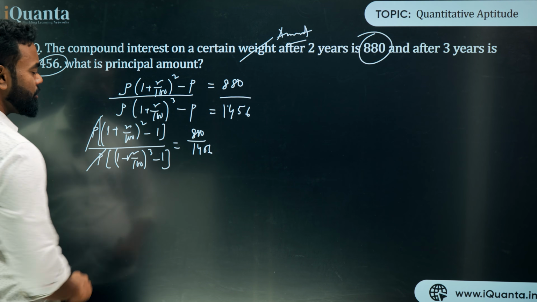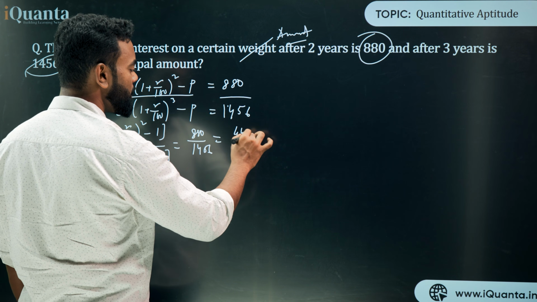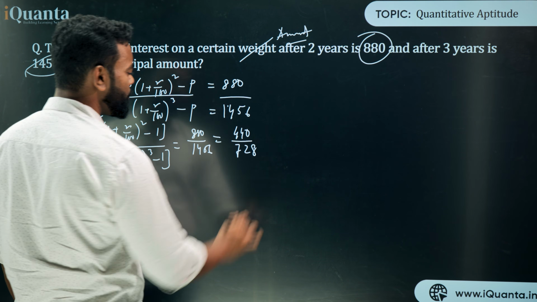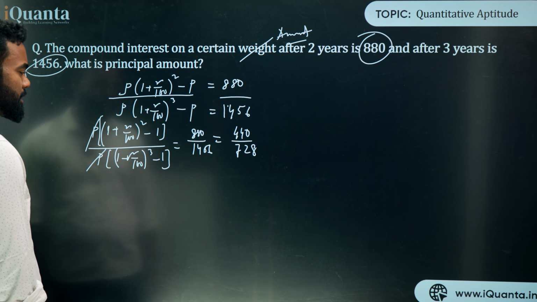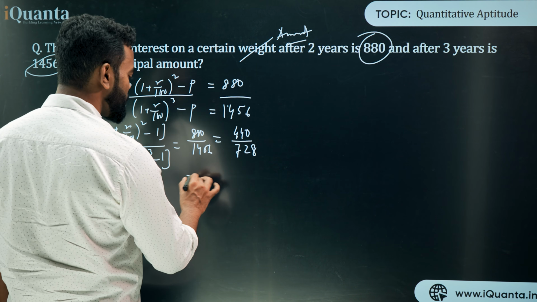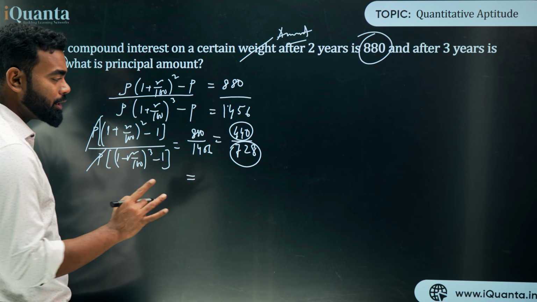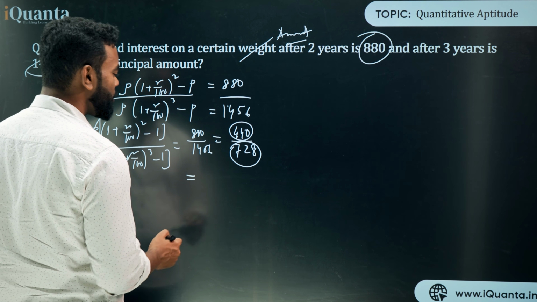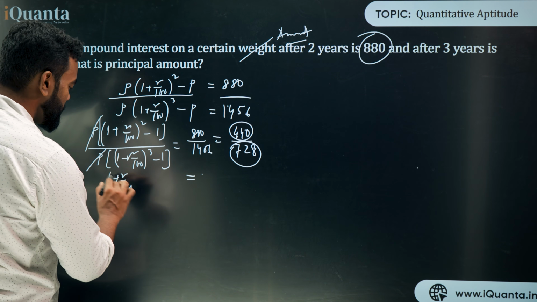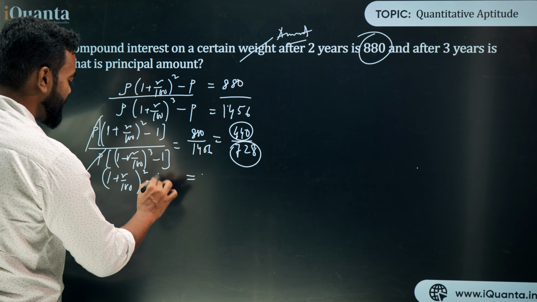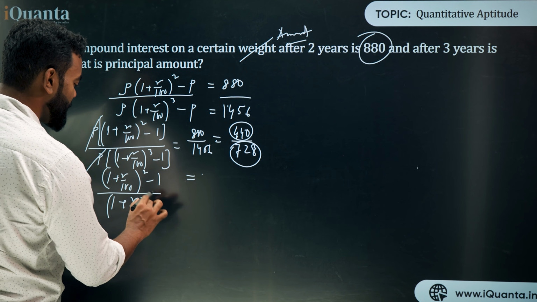Now P will get cancelled out obviously, and this 880 upon 1456 I can write as 440 upon 728. Now what can I do with this also? This is the most crucial step I'm doing, please watch carefully. So 440 upon 728 can also be written as, let's say, (1 plus R upon 100) square minus 1 divided by (1 plus R upon 100) cube minus 1.